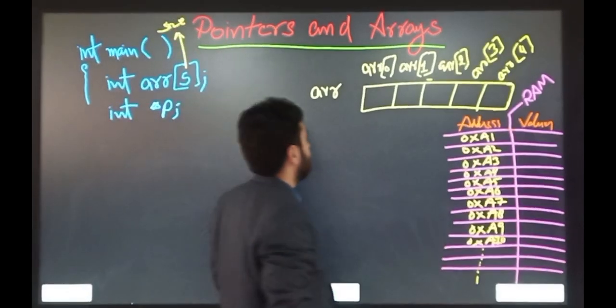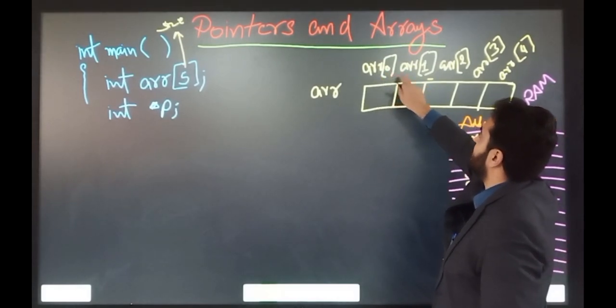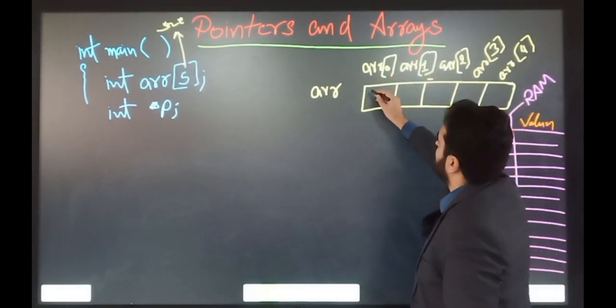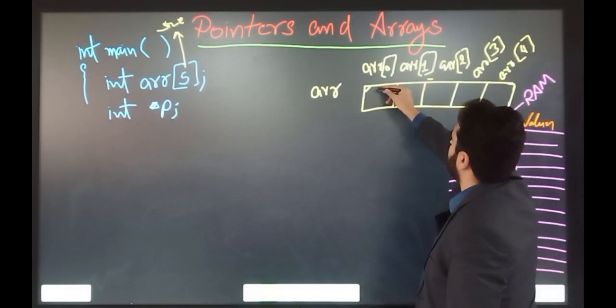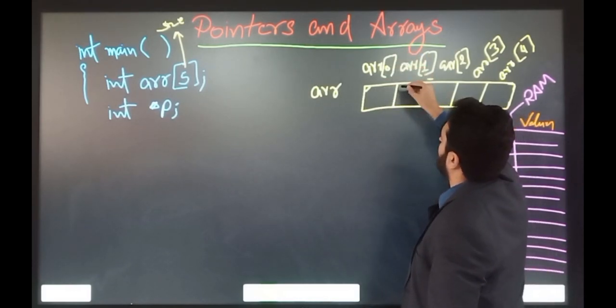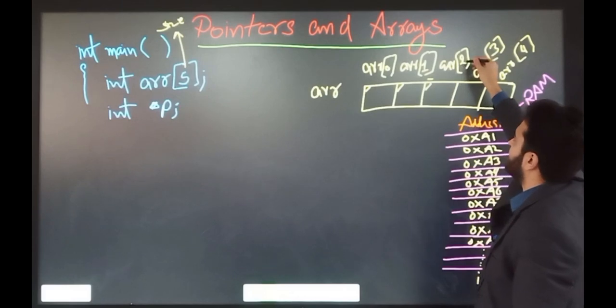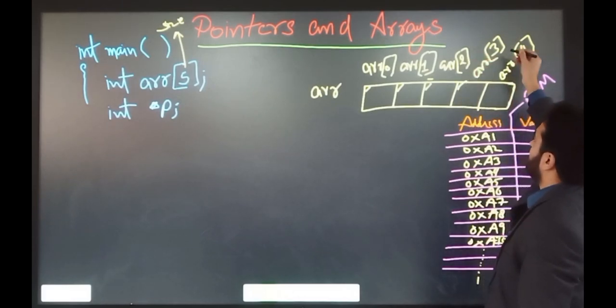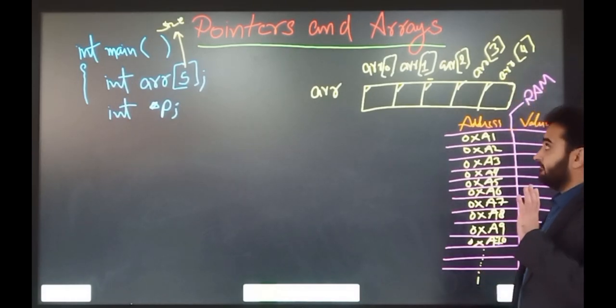In this array I have written the indices for each slot. Slot number 1 has index 0. Slot number 2 has index 1. Slot number 3 has index 2. Slot number 4 has index 3, and slot number 5 has index 4.